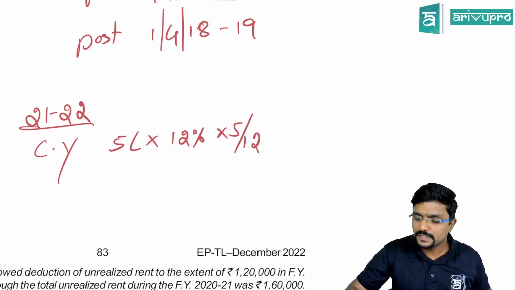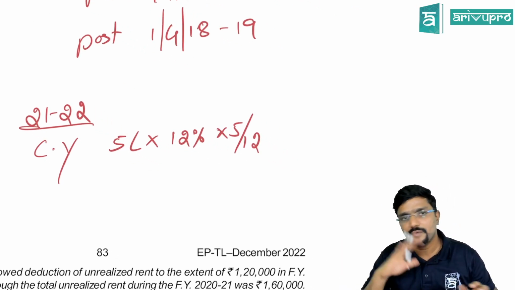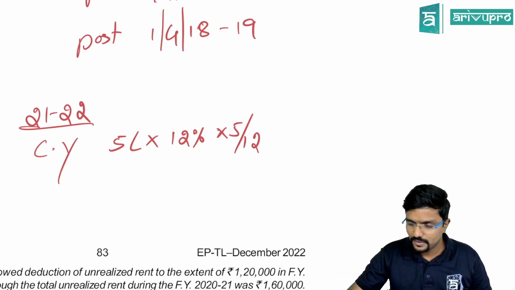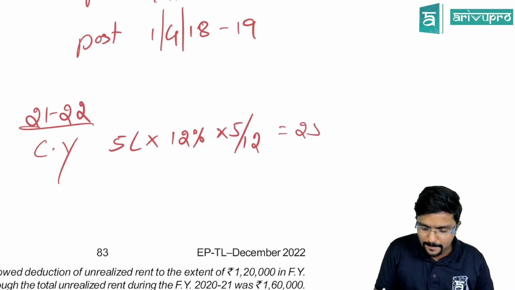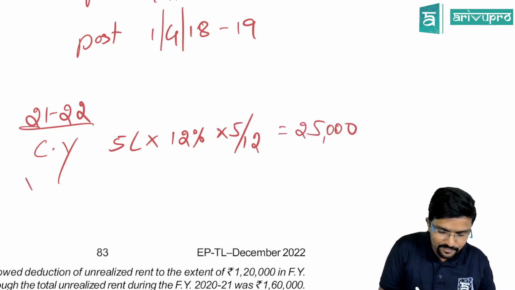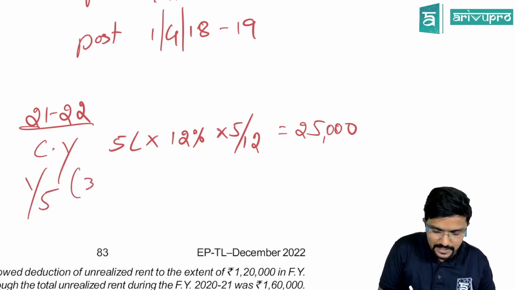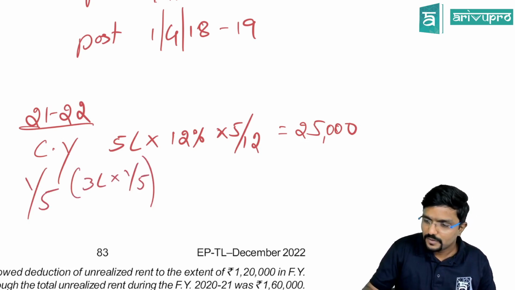Okay. How much is this? Please be careful, it is repaid. If not, we would have considered the full year also. Into 12% into 5 by 12, 25,000. Then 1/5 of the pre-construction period interest, 3 lakh into 1 by 5.